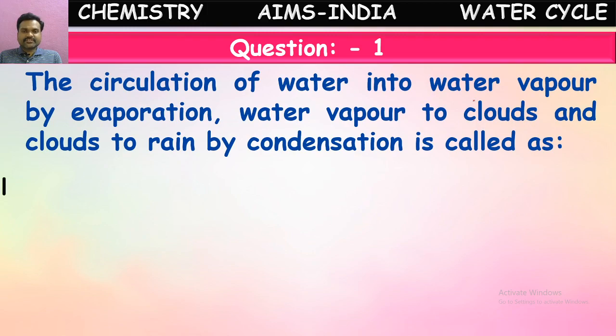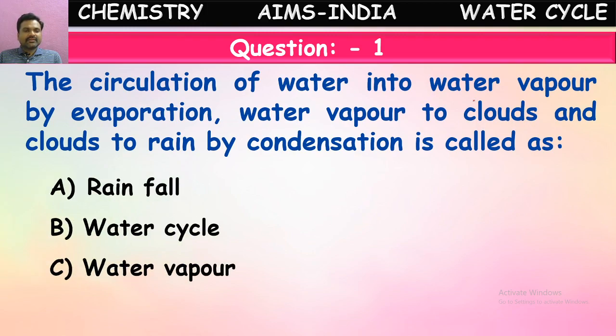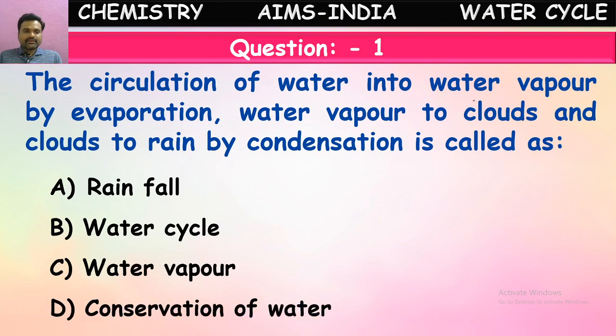Let us see the options: rainfall, water cycle, water vapor, conservation of water. Out of these, which is the correct answer, children? Yes, it is the water cycle. The circulation of water from one form to another form continuously is called the water cycle.